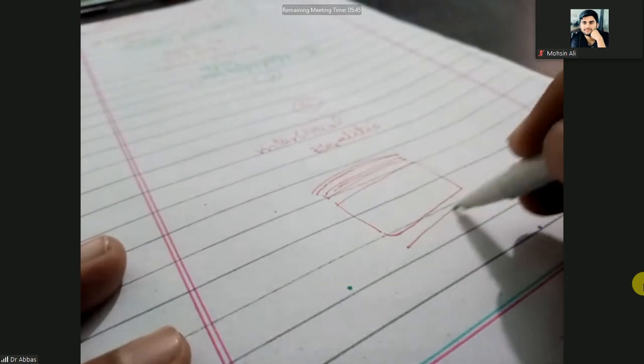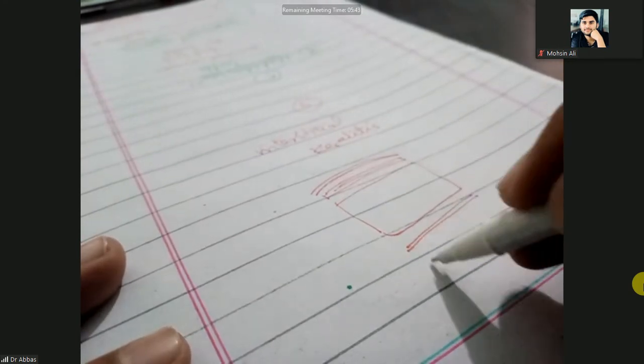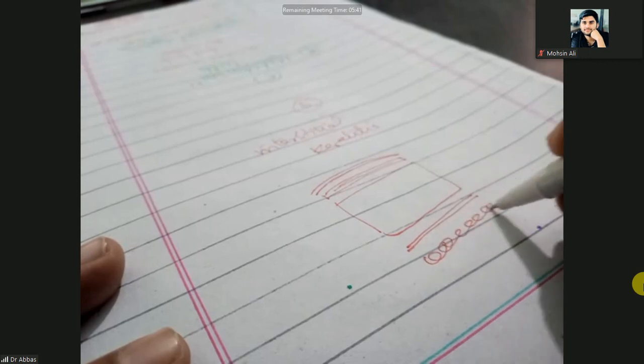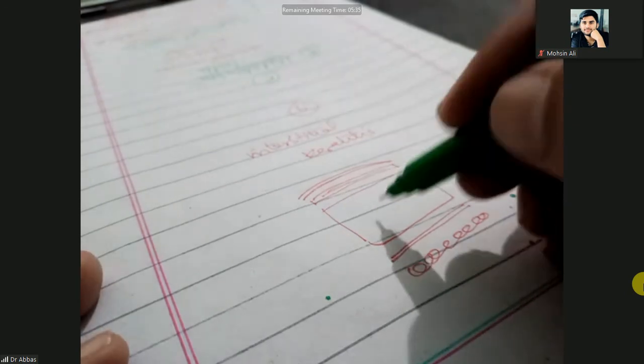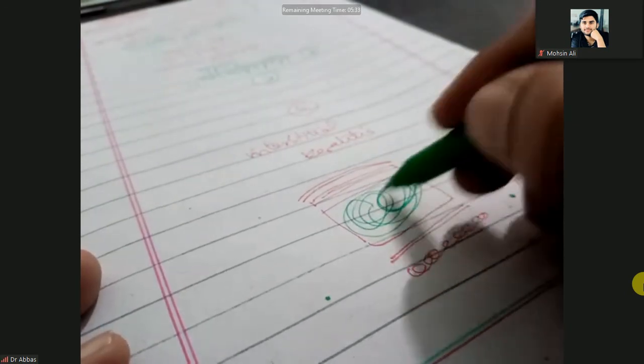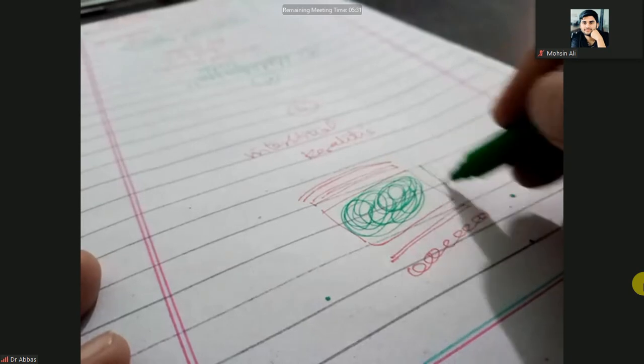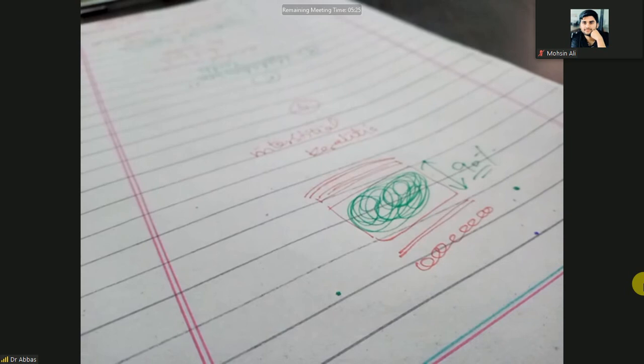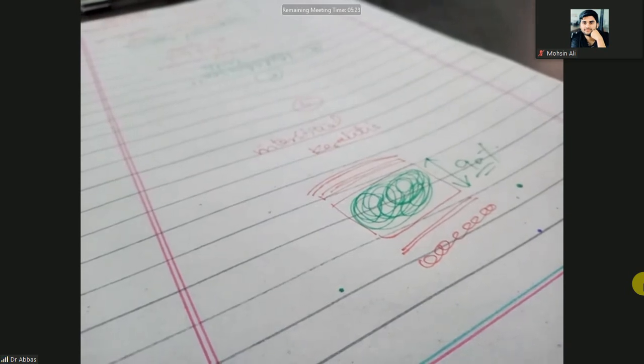Outer layer is the epidermis, then Bowman's layer, stroma, basement membrane, and the endothelium. So these are the 5 layers of the cornea. When there is inflammation of the stroma, that is the interstitial, because stroma makes 90% of the thickness of the cornea. So when there is an inflammation of the stroma of the cornea, that is the interstitial keratitis.